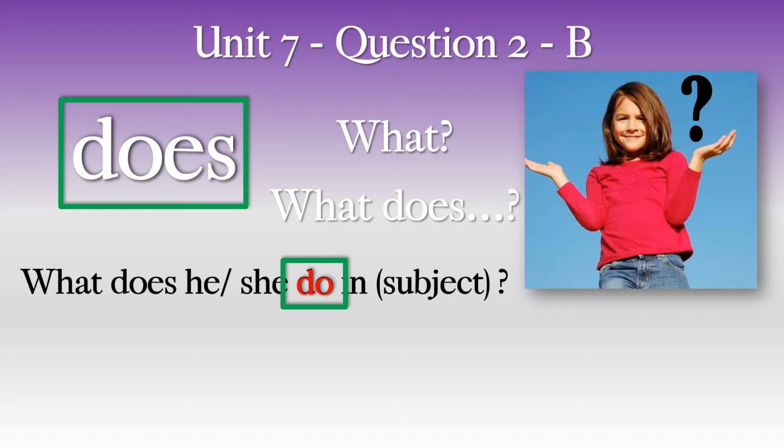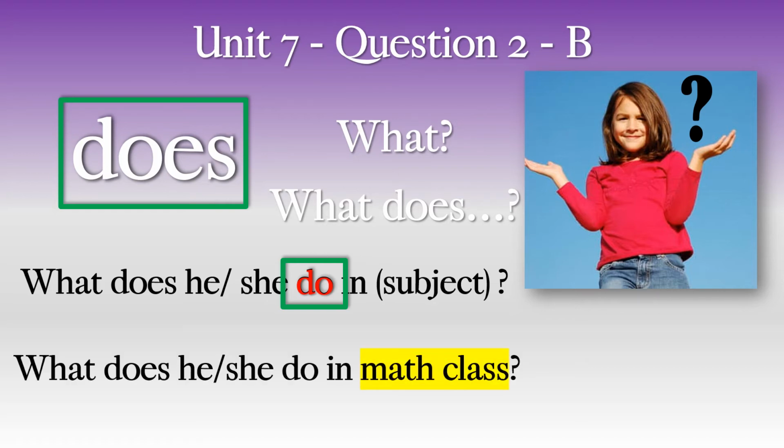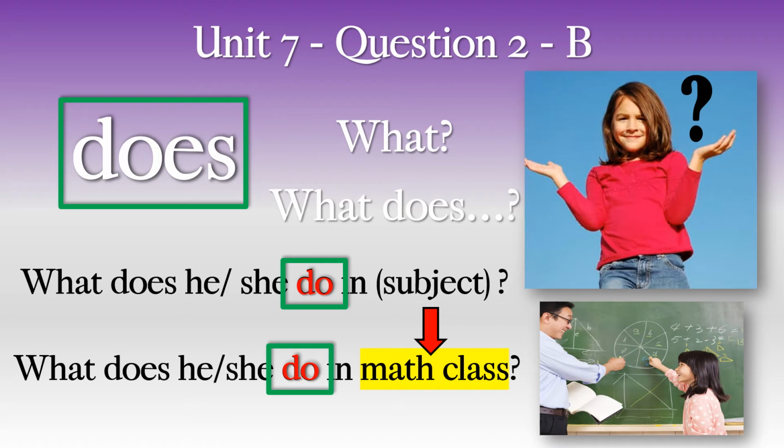So do number 2 in the question. Don't change it to does. It will be wrong, okay? What does he do in math class, there it is. Keep do the same after the pronoun. After he or she, we say do. And there's our subject. The subject in this question is math class. What does she do in math class?